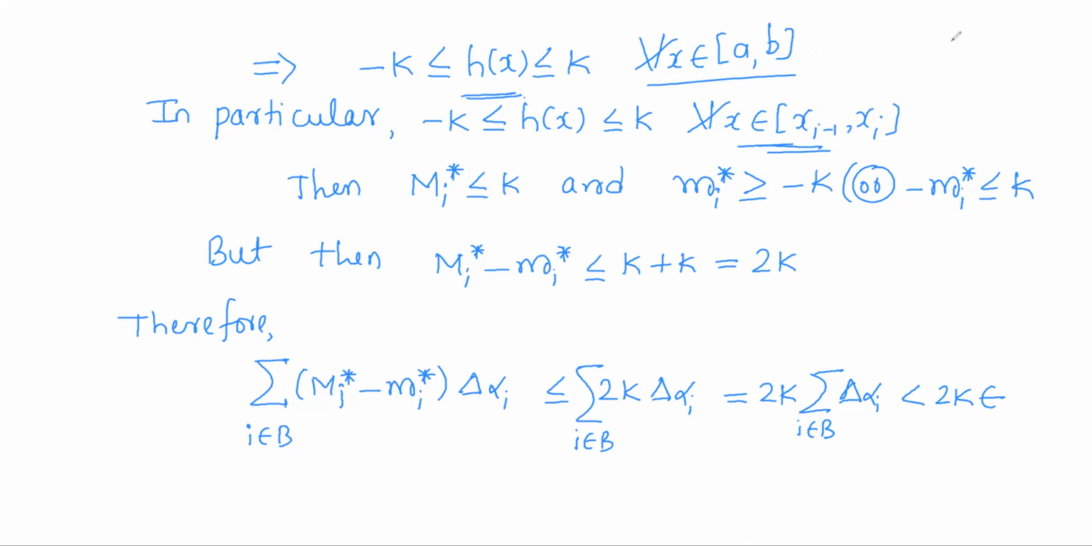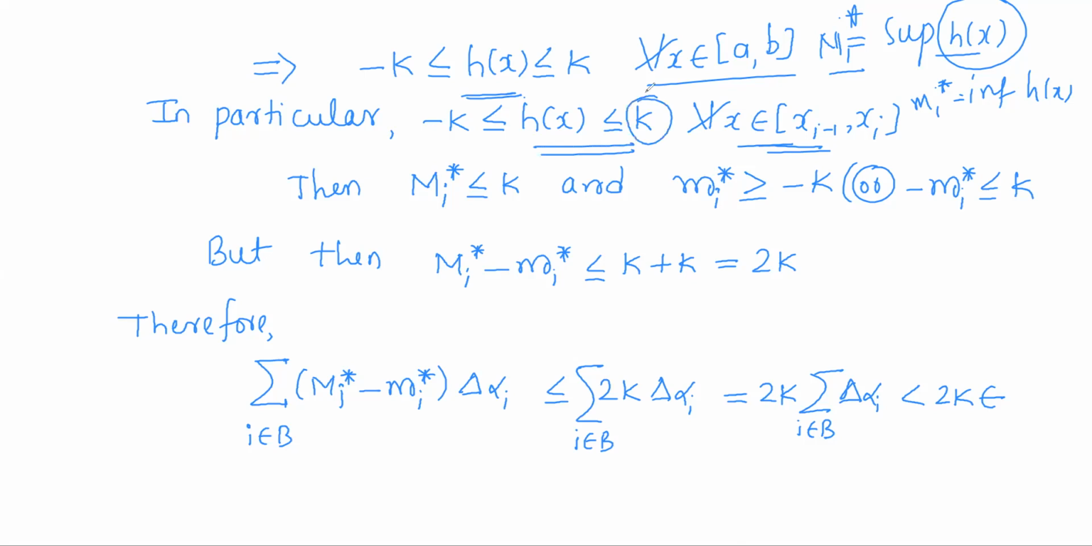But for all points x in this interval, the supremum of all h of x is defined to be capital M_i star, and the infimum of all h of x is defined to be small m_i star. So for all these values, we have a supremum which is capital M_i star. That means it is the least upper bound. But by this inequality, you can observe that k becomes an upper bound. So any upper bound will be greater than or equal to the least upper bound.